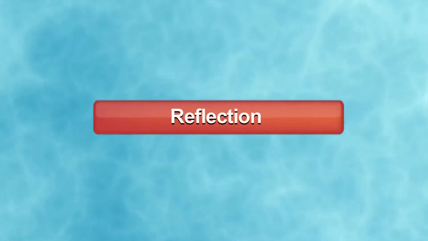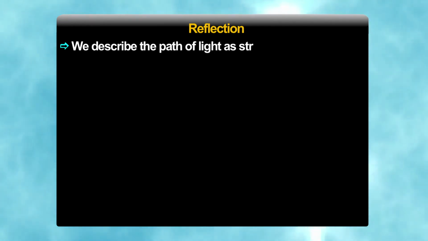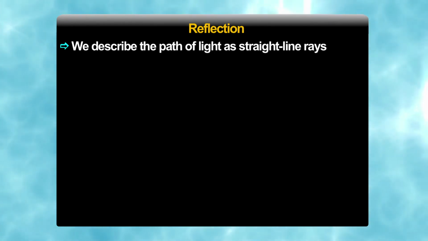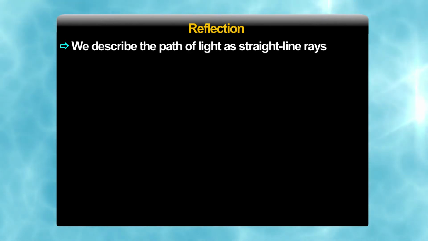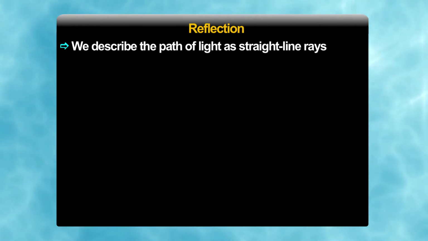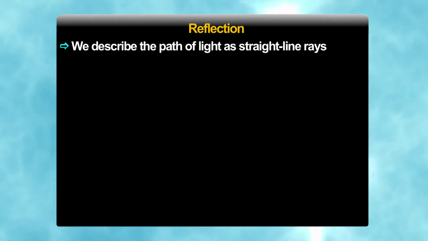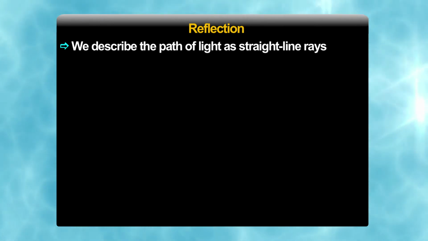The first phenomenon we will discuss is reflection. In this entire discussion, we will treat the path of light as straight line rays. Though we studied in class 6 that light travels in a straight line, in class 12 we will study that it does not do so.